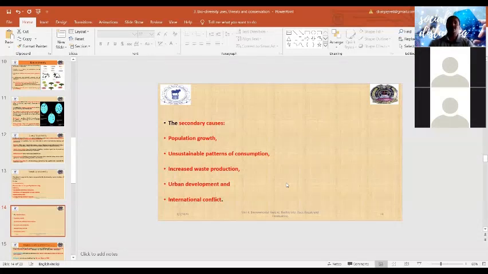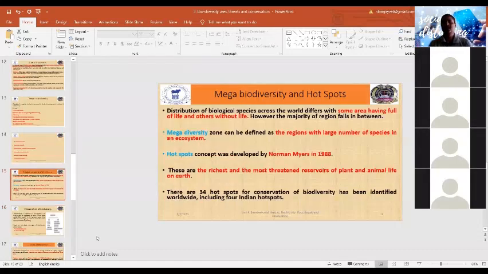The secondary causes for these threats of loss of biodiversity include population growth. Terminology, that is hotspots, was developed by Norman Myers in 1988, and these are the richest and most threatened reservoirs of plant and animal life on the earth. That is a hotspot. अभी कह रहे हैं ना, कोरोना का हॉटस्पॉट बन गया है बहुत जगह इंडिया में, नहीं? Yes. So about 34 hotspots for conservation of biodiversity have been identified worldwide, including 4 Indian hotspots.